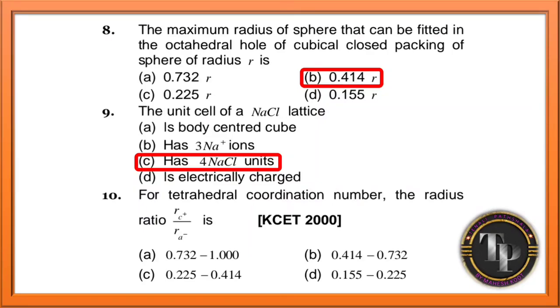For tetrahedral coordination number, the radius ratio, radius of the cation divided by radius of the anion is, they are asking. For tetrahedral, 0.2252 to 0.414, and for octahedral, remember 0.7322 to 1 for octahedral. For tetrahedral, 0.2252 to 0.414.